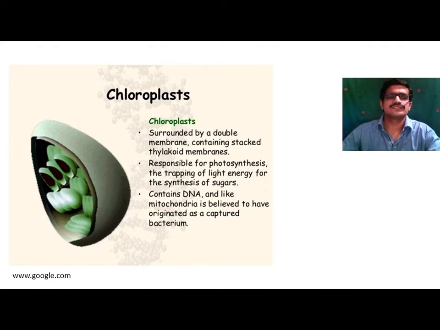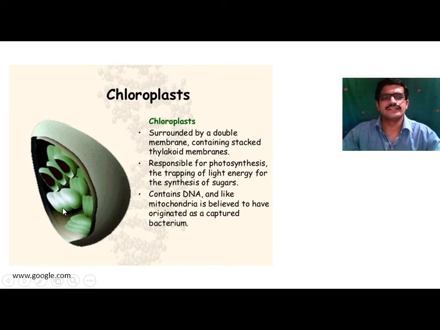If you observe the three-dimensional structure and ultrastructure of the chloroplast, you will find that it consists of an outer membrane, an inner membrane, and inner to the inner membrane there is a matrix called stroma, or also called matrix.